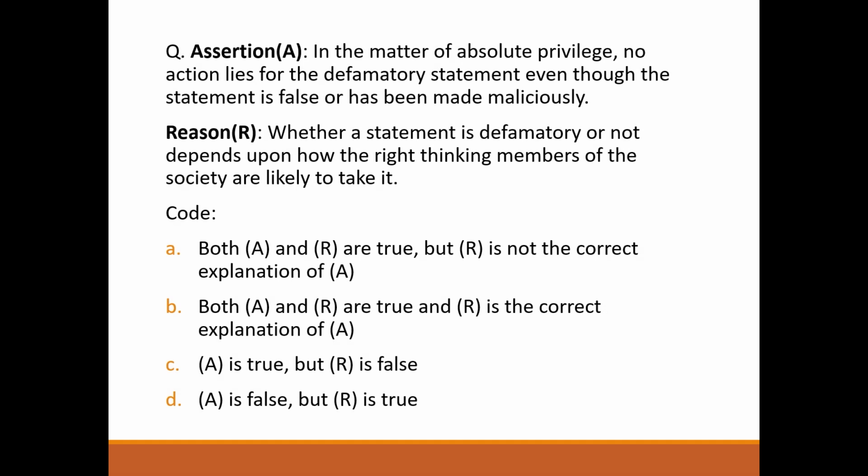Next question. Assertion: In the matter of absolute privilege, no action lies for the defamatory statement even though the statement is false or has been made maliciously. Correct? Reason: Whether a statement is defamatory or not depends upon how the right-thinking members of the society are likely to take it. Correct. So answer will be option A. Both A and R are true and R is not the correct explanation of A.